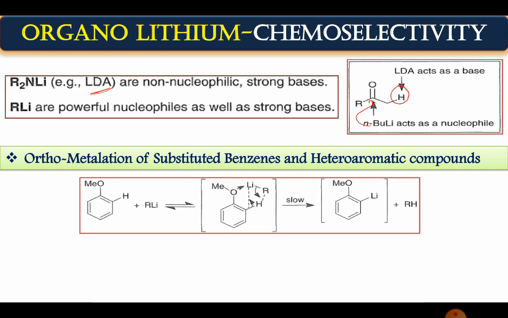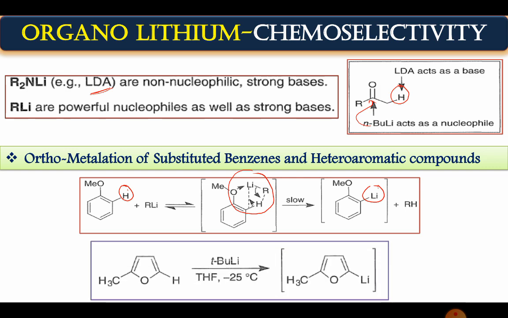Okay. Second application, that is orthometallation. What is orthometallation? Where we are creating a new nucleophilic center on the ortho position. So how will that hydrogen be first abstracted? Through hydrogen bonding and so on, a 5- or 6-member ionic ring will be developed, and then it will be exchanged. So this is called the orthometallation process, where the ortho position becomes active, and then that ortho position reacts with any electrophilic center. So you will get another product.